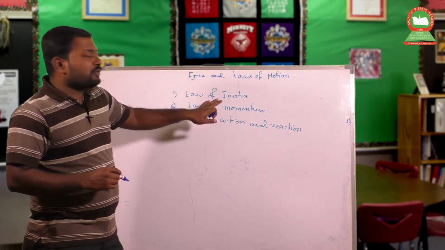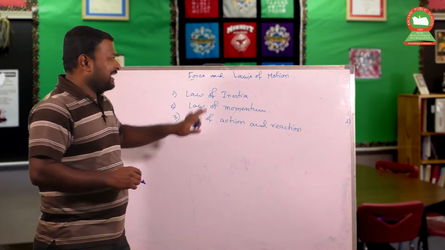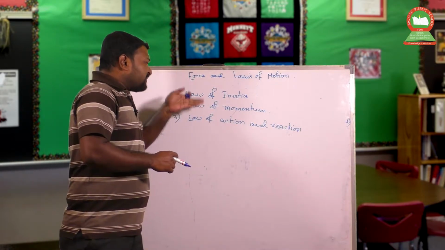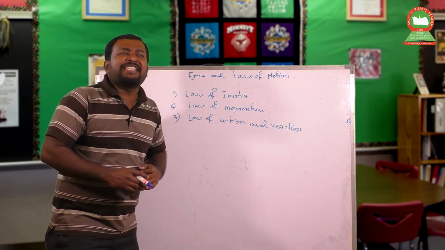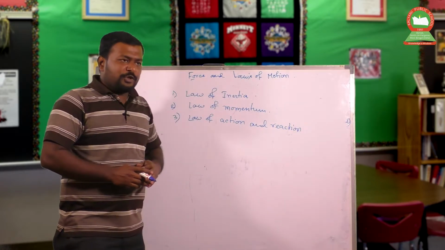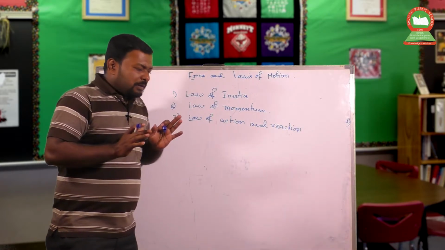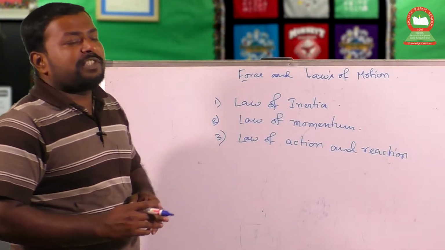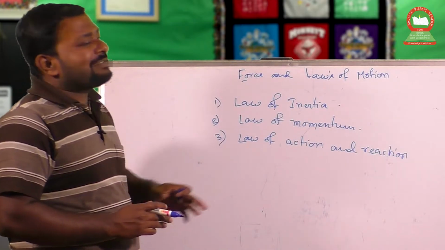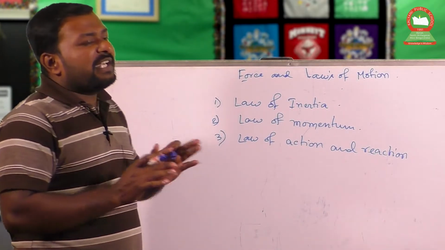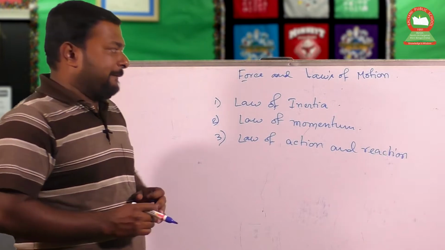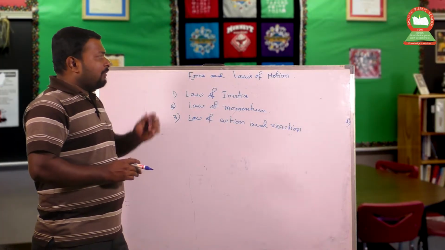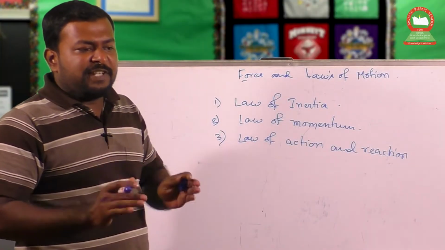Now, what are the outcomes of those 3 laws? That is the most fundamental thing, and why did Newton state 3 laws? Is only 1 law enough for the laws of motion? Is it possible? And if it is not possible, then why not? First law, which is called the law of inertia, in this law Newton states about the different kinds of position of the body. And for the outcome of the law of inertia, one is the qualitative definition of force.